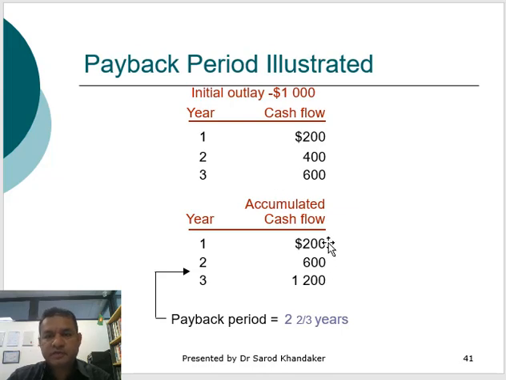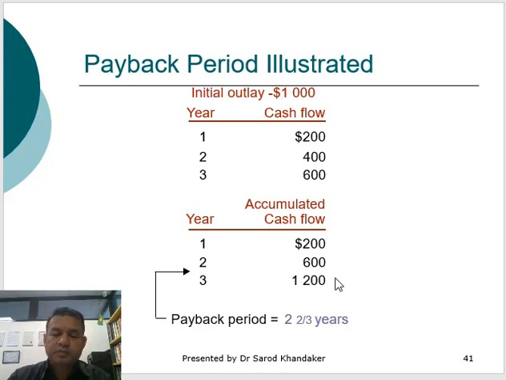Year 2 it will be 600. How do we get the 600? 200 plus 400 is $600. And year 3 is 1200. How do we get it? 600 plus 600, so year 3 is $1200.